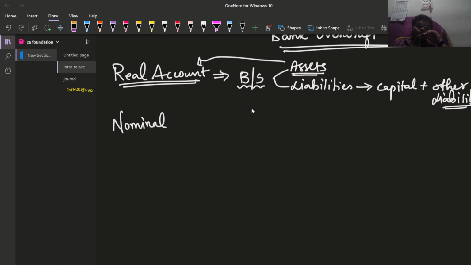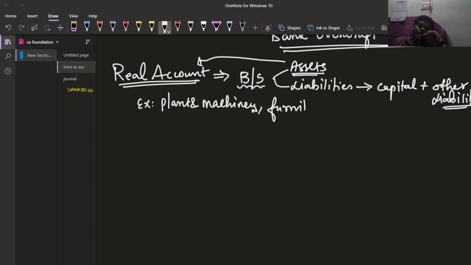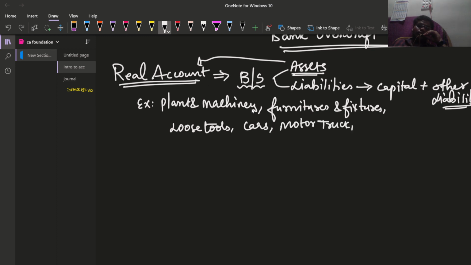And of course, examples we are required to know, right? Examples: plant and machinery, furniture and fixtures, loose tools, car, motor vehicles, etc. These are all real accounts.